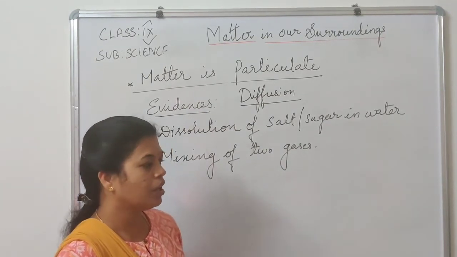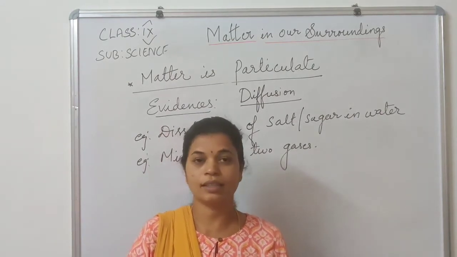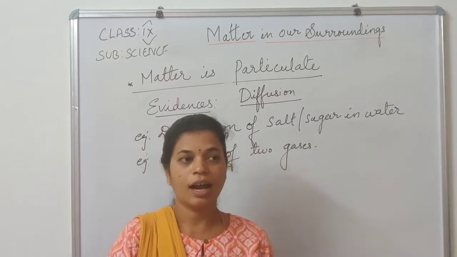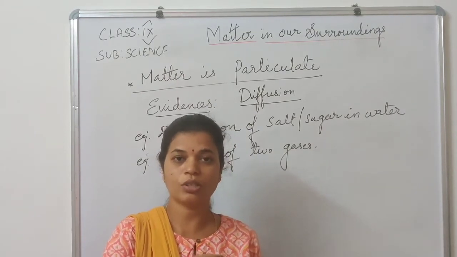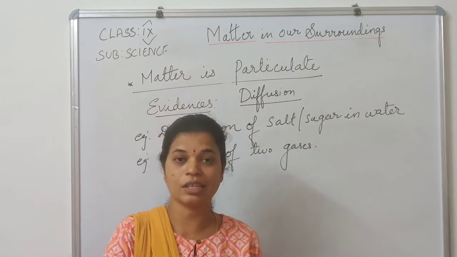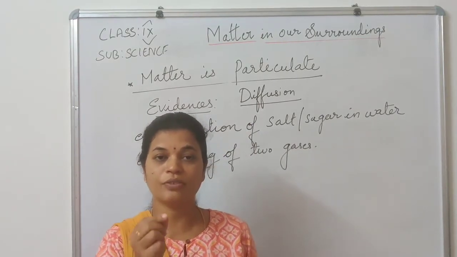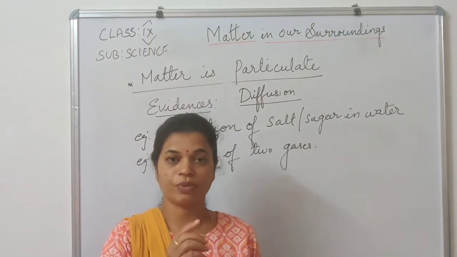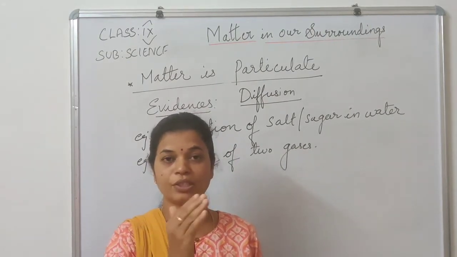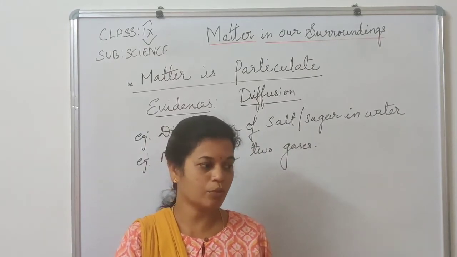For example, if you place one coin above the other and keep it like that for 1 year, and after a long period of time you try to take the coins out, they won't come out, they will stick. Even the particles of one solid and another solid keep on diffusing. They intermix between one matter and another matter, or one coin and another coin.